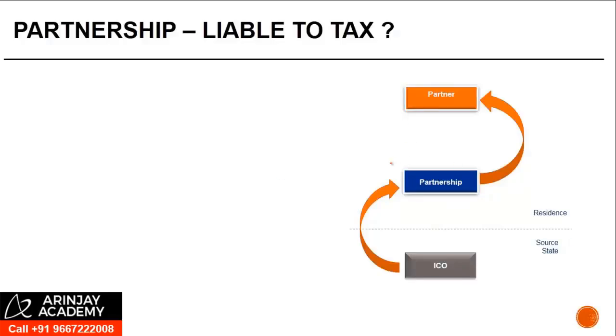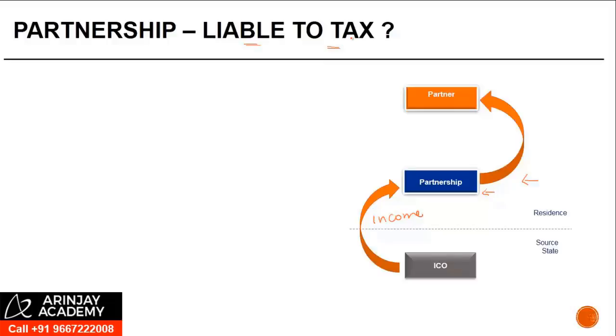Now let's look at the case of a partnership firm. If you recall, in India, a partnership firm is considered a taxable unit, which means that if a partnership firm earns some income, they have to pay tax on that. And the distribution by the partnership firm to the partners is considered exempt from tax. Right? Now think of a situation where an Indian company pays some form of income to a partnership firm, and there are certain partners in that. The issue which comes up is: is the partnership entitled to the benefit of the treaty? It is entitled only when it is liable to tax, right?